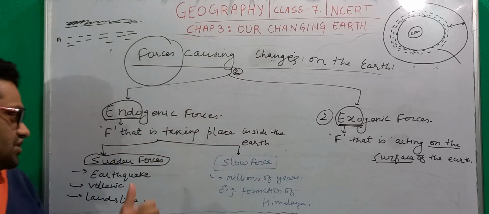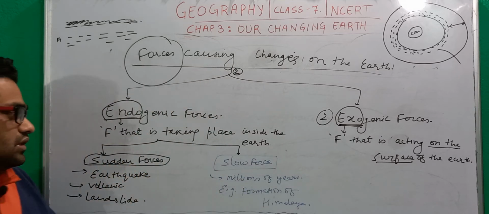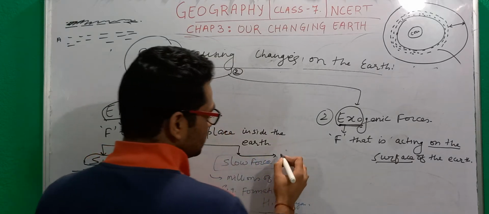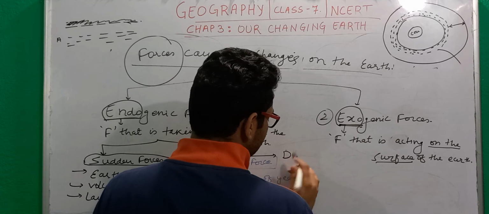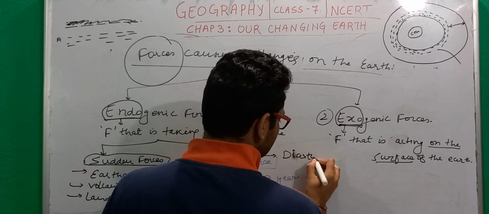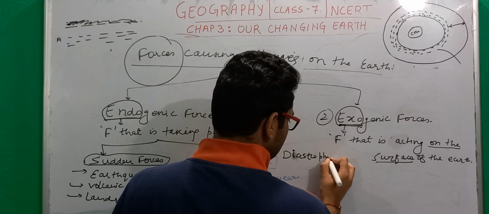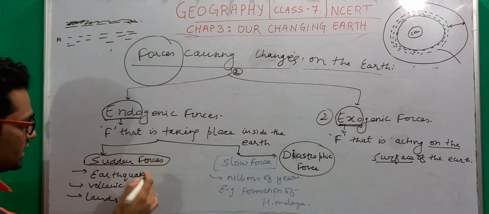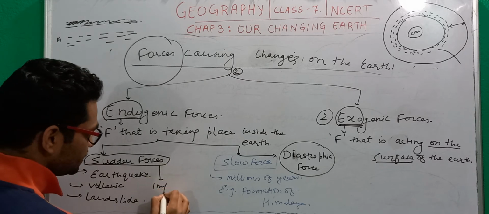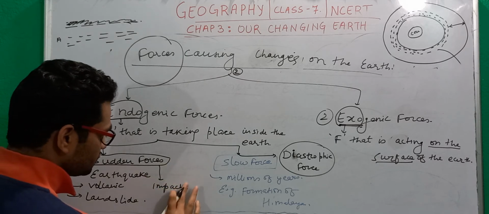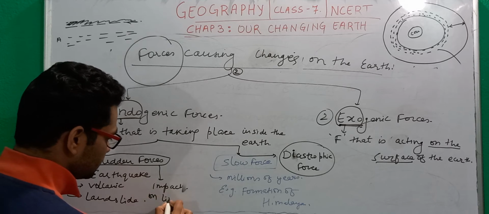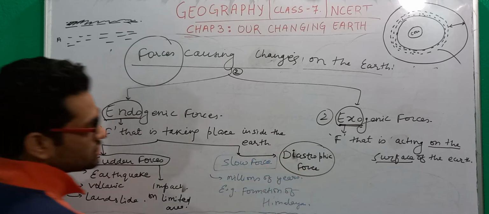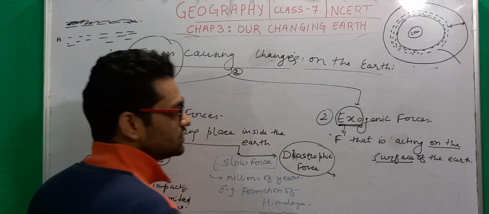That is why this type of force, when we call this slow force, has a technical term that is called diastrophic force, right? Diastrophic force. These are the forces that have impact on a limited area, right? But these diastrophic forces have impact on the entire continent.